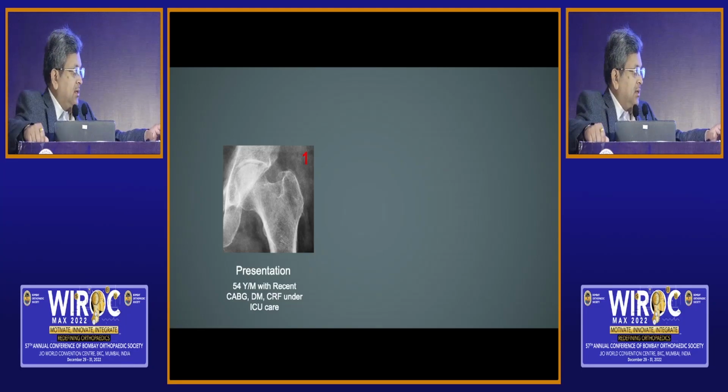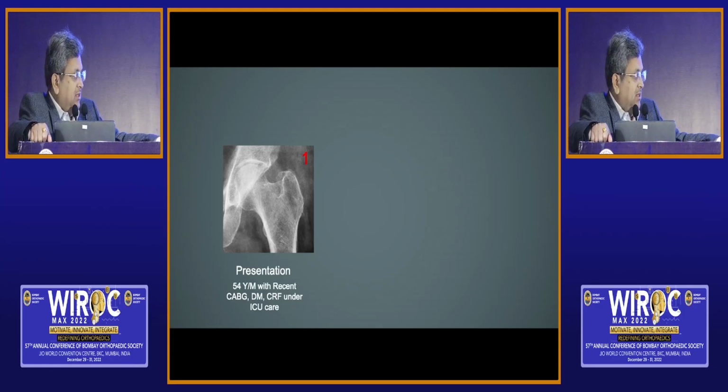Let's start with this. Samarth, you start. So this is a 54-year-old gentleman. He had a recent CABG, a young guy's CABG, with chronic renal failure. He is in ICU and I have been called to look at his hip pain. What do you see here and how would you evaluate? I think I see a small fracture line just medial to the calcar. I see a subcapital fracture line in the inferior portion, but I don't see the fracture line complete at the top. So I would like to get a CT done for this patient.